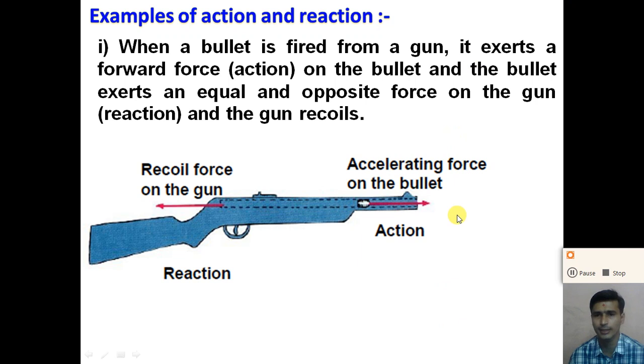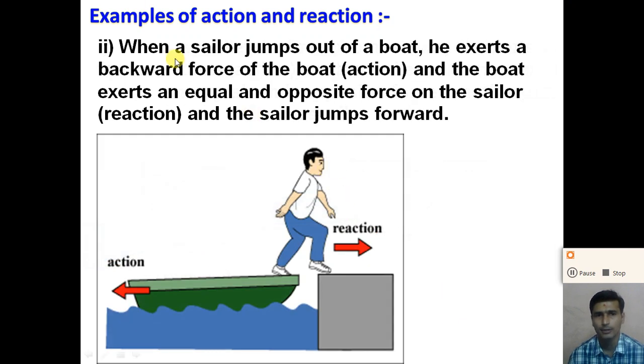Let us consider another example. When a sailor jumps out of a boat, he exerts a backward force on the boat, that is an action force, right? So the backward force on the boat by the sailor is called the action force, right?